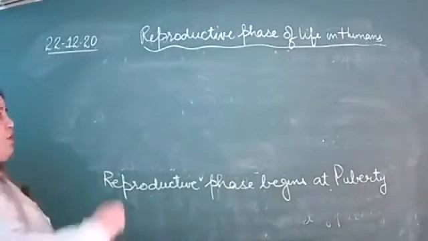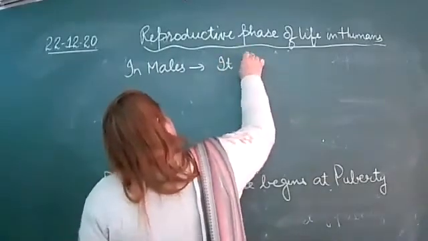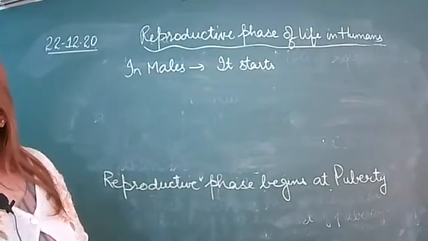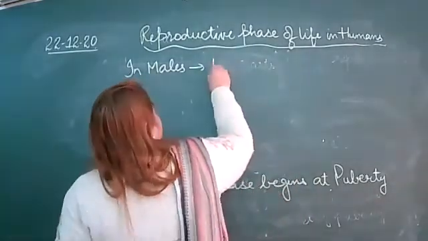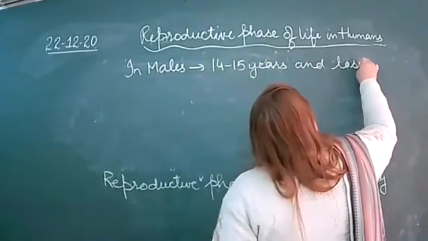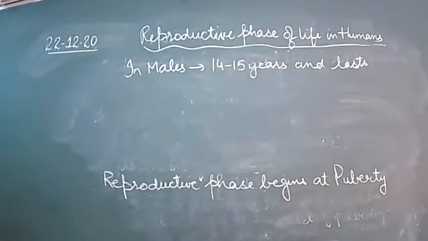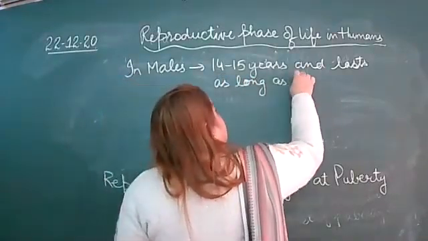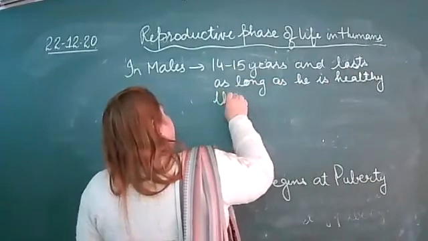In male, it starts from 14 to 15 years. You can write down the age in male, 14 to 15 years, and it lasts as long as he is healthy, throughout his life.